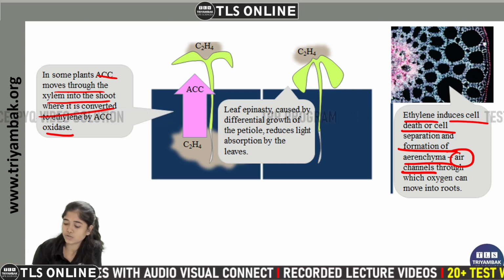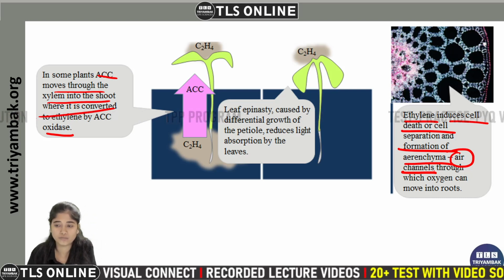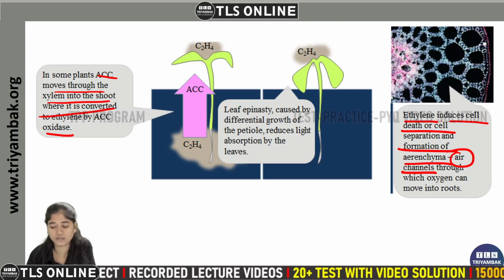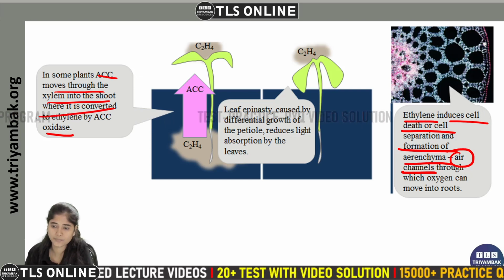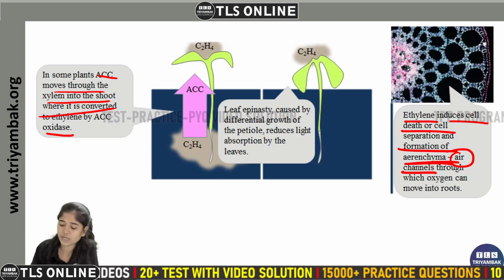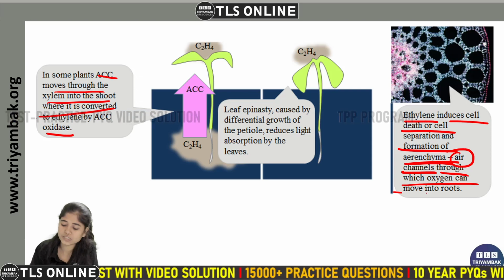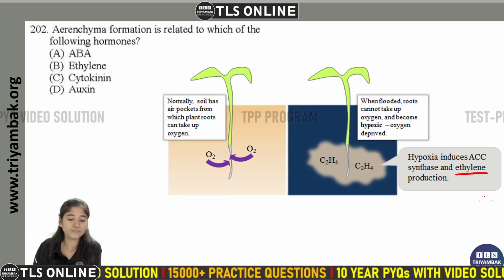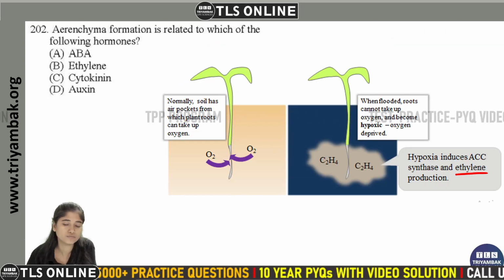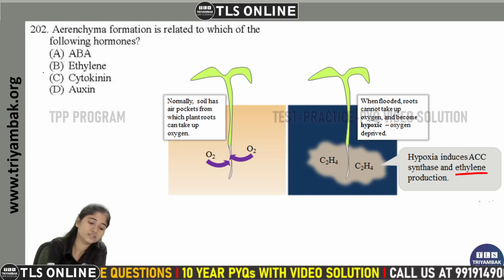in the roots. So Aerenchyma or the air channels are formed by ethylene, which causes cell death or cell separation, and that forms the Aerenchyma or air channels through which the oxygen can move into the root. So the Aerenchyma formation is related to which of the following hormone, which is ethylene. Second option is correct.